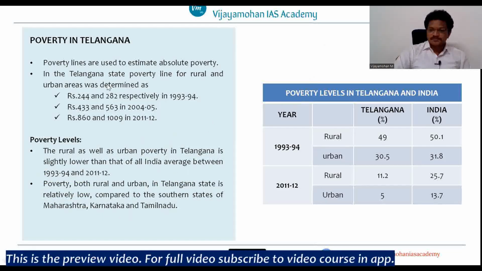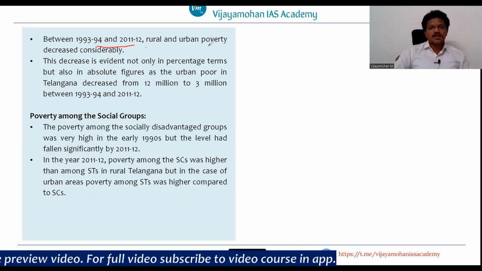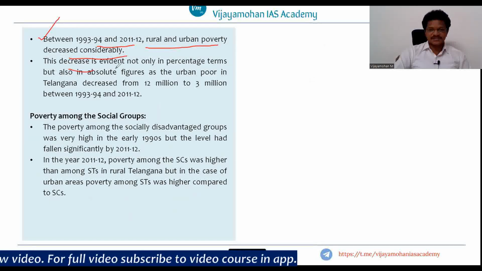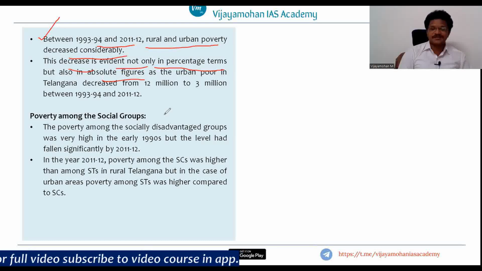Now, if you see between 1993-94 and 2011-12, rural and urban poverty has decreased considerably in Telangana state. This decrease is evident not only in percentage terms but also in absolute figures.